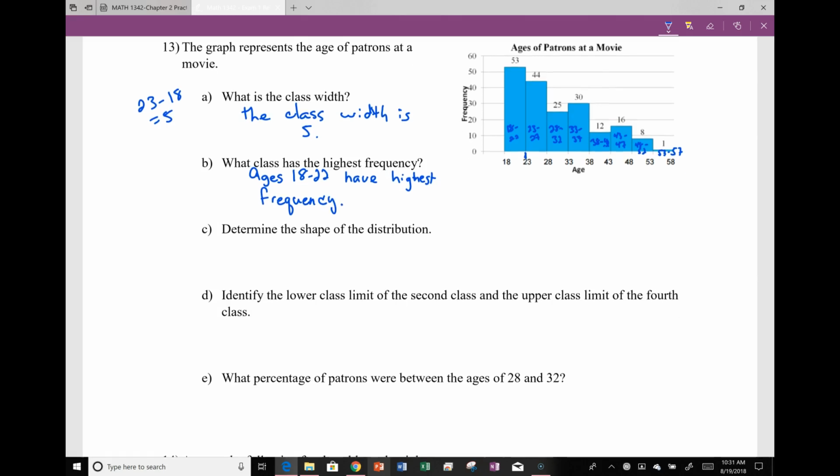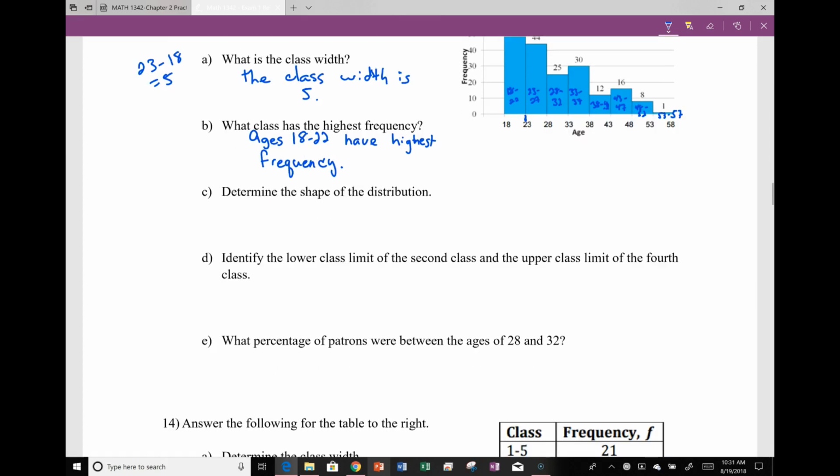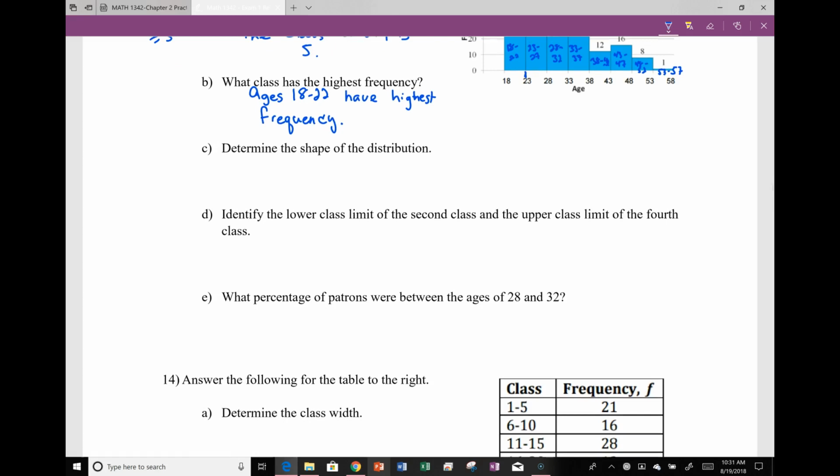Determine the shape of the histogram. So notice that we start high and go lower to the right. Therefore, this is a skewed right histogram. So this is a skewed right histogram.